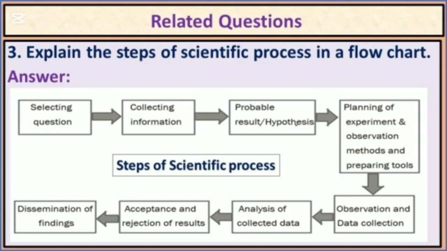My dear students, you have to practice to write this flowchart in this way that one step comes from another step and the sequence will be correct.